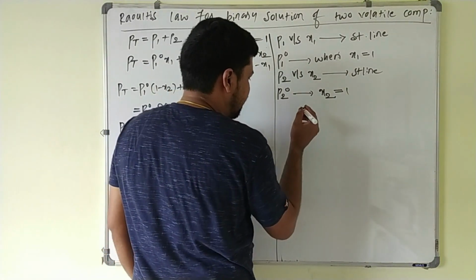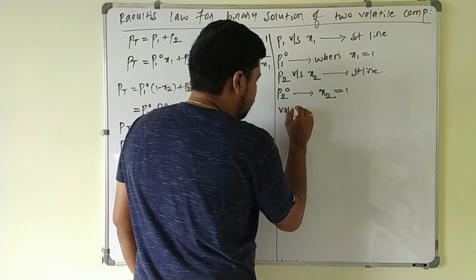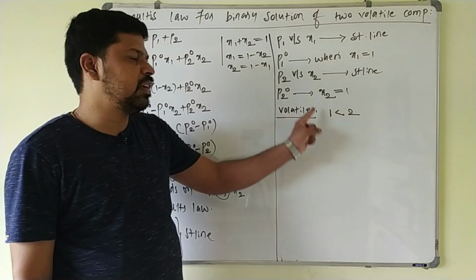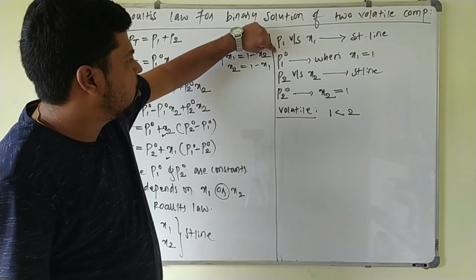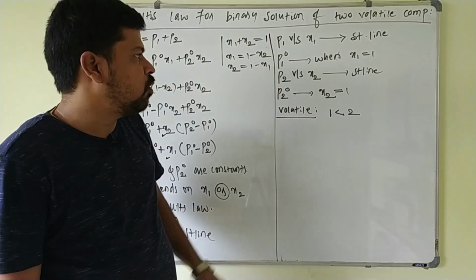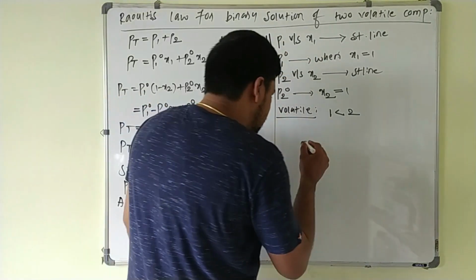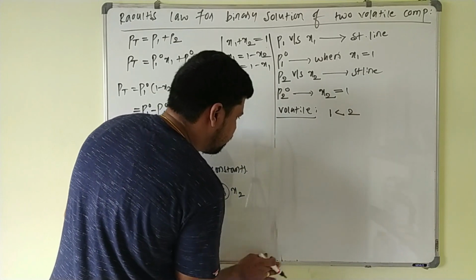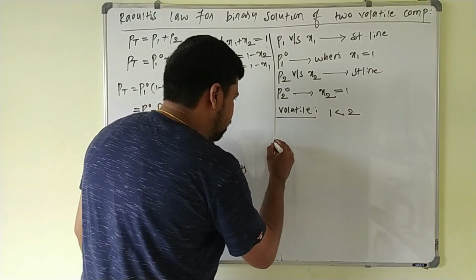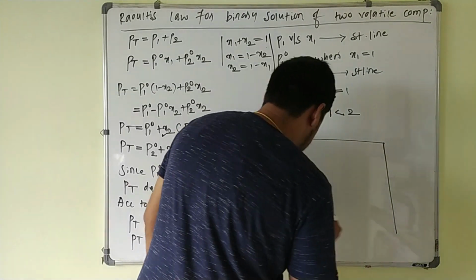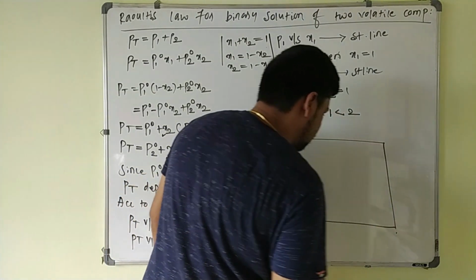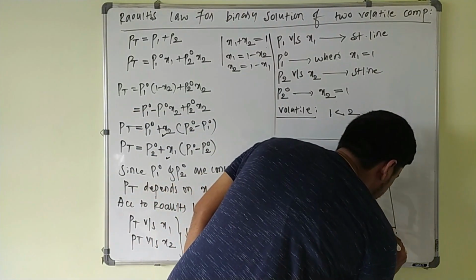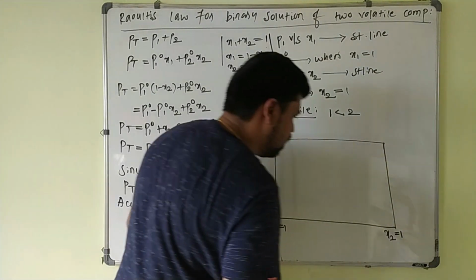Now for instance, what we will take is the volatility of the components. Component 1 is less volatile than component 2. So the vapor pressure of pure component 1 is less than the vapor pressure of pure component 2, because both are liquids here. So the graph will be drawn like this, and this graph is very, very important. Here we will take the mole fraction of component 1 as x1, and here the mole fraction of component 2 as x2.